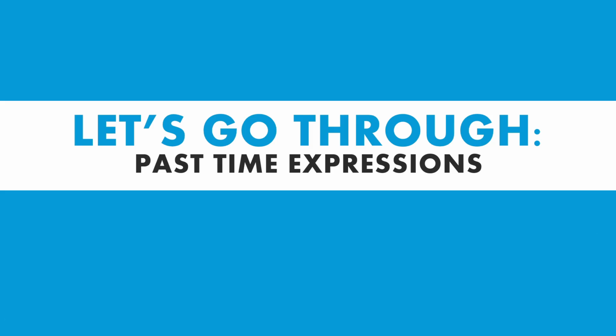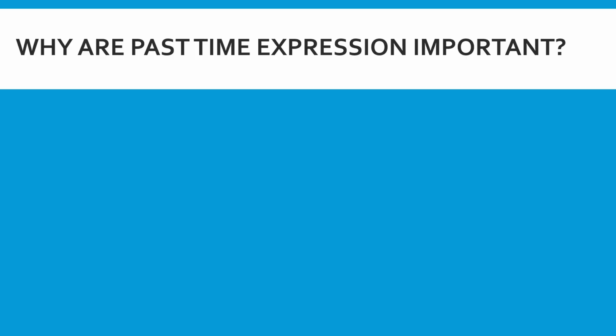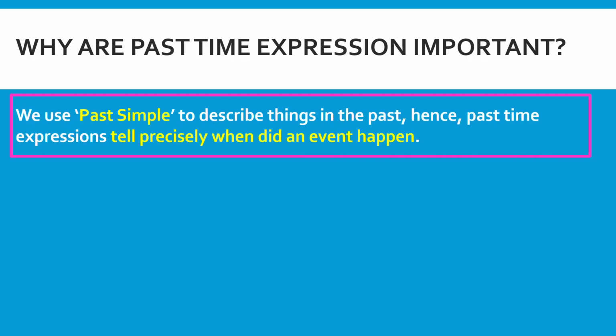Now, let's move on to the final activity of our lesson today, where we are going to go through the past time expressions. Why are past time expressions important? We use past simple to describe things in the past. Hence, past time expressions help to tell precisely when did an event happen. You cannot say, I am playing football yesterday. It's a wrong sentence because I am playing, it means that it's happening now, not in the past.